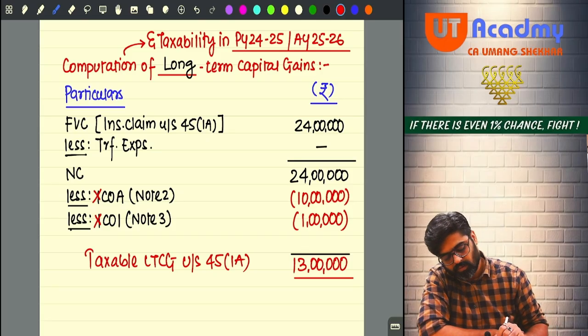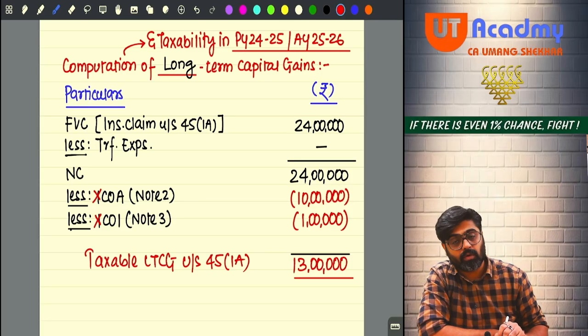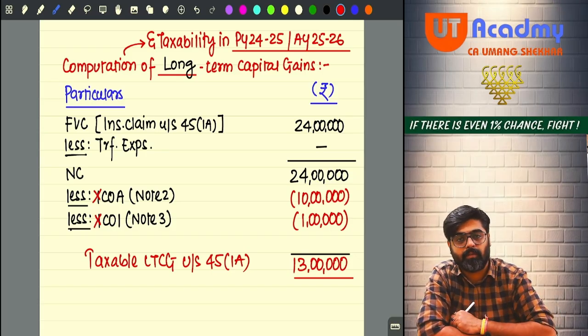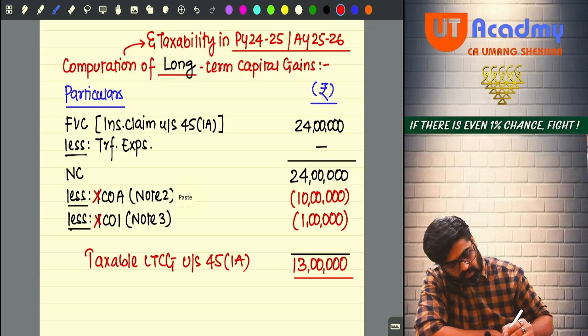Note 1 will be for long-term gain. No need to make it again, it is already done. Note 1 remains same. So write down Note 1 same as above.